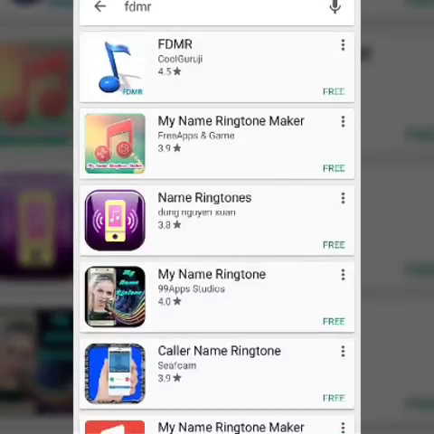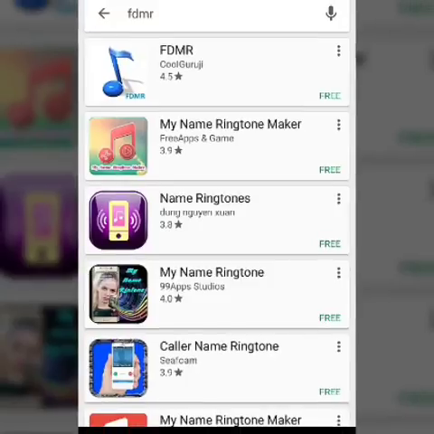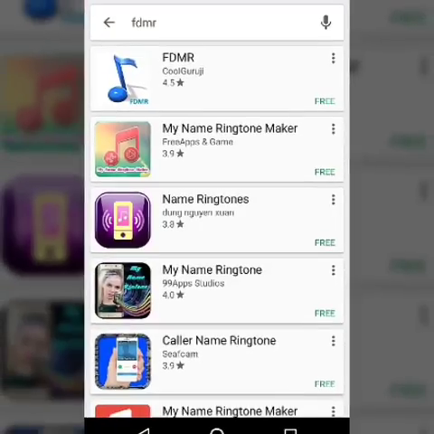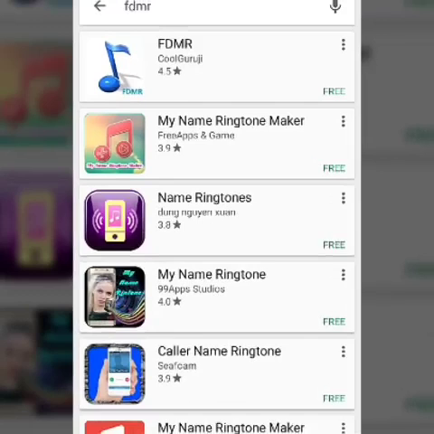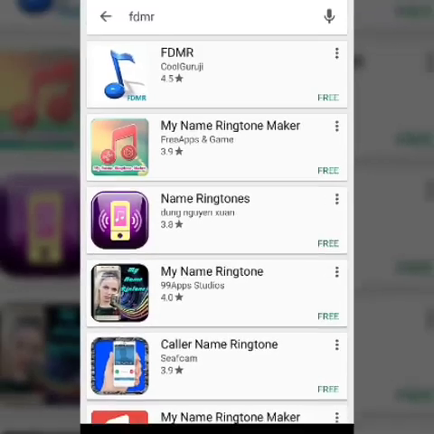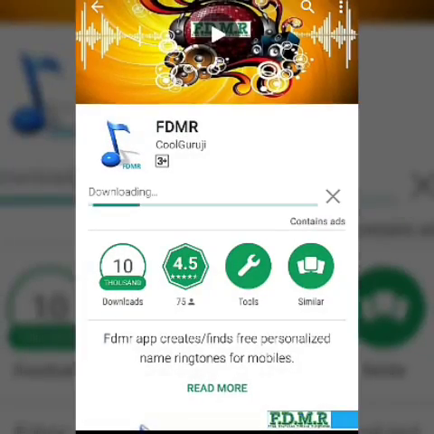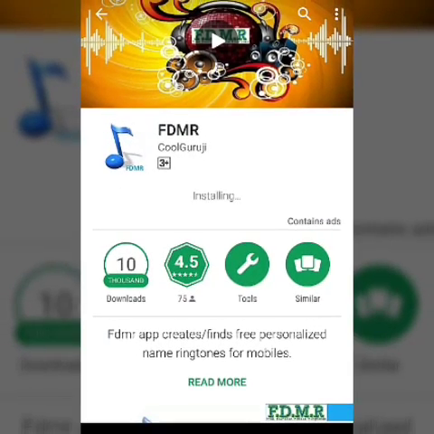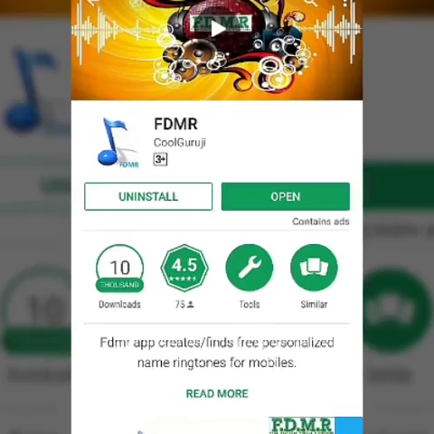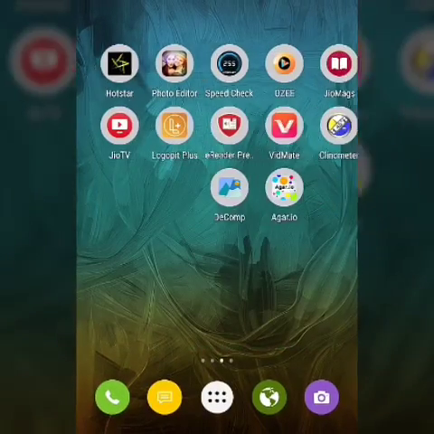Search it. This app is developed by Cool Guruji. Basically, this app is a website and linked with the website. So first of all, install it, accept it. It is not a big app, so first open it now.